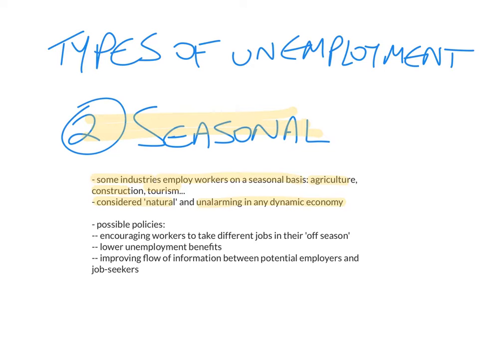Now, possible policies the government can take to deal with seasonal unemployment: again, encourage workers to take different jobs in their off-season. So try and create incentives and benefits for workers to take different jobs in their off-season. Lower unemployment benefits. Again, you want to encourage people to accept jobs even if they are low paying instead of just staying on welfare and receiving unemployment benefits. And the government could also, like frictional unemployment, try to improve the flow of information between possible employers and job seekers.